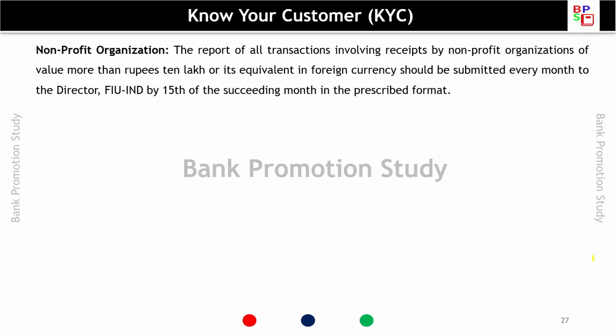Non-profit organization. The report of all transactions involving receipt by a non-profit organization of the value of more than rupees 10 lakh or equivalent in foreign currency should be submitted every month to the Director by the 15th of the succeeding month in the prescribed format. So here also it is 10 lakh.